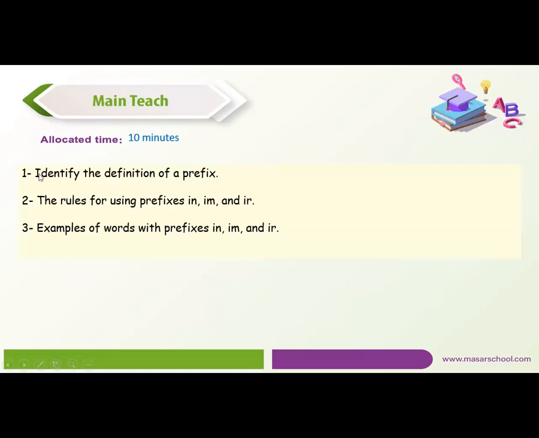Okay, so let's first identify the definition of prefix. What is a prefix? Could you tell me what is a prefix?